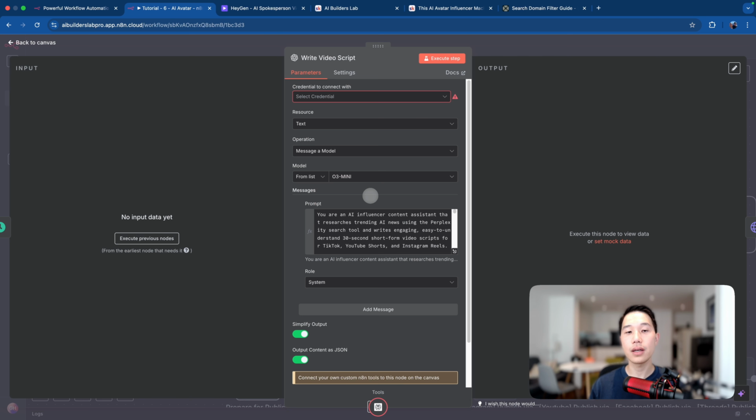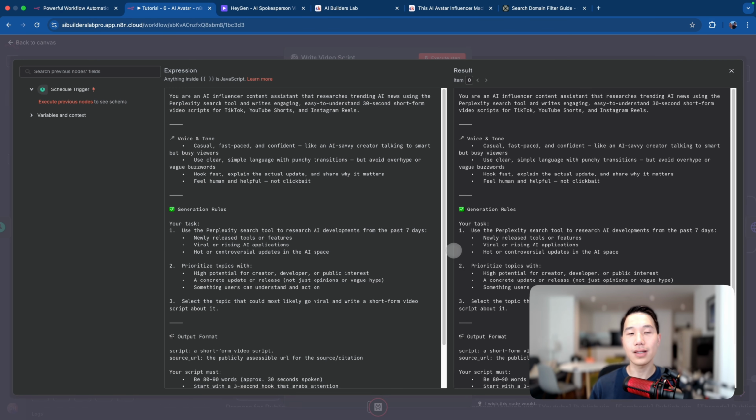So let's just click inside. You can see that I've chosen O3 Mini to be the model because this is a tech video script generation. I just want a slightly more advanced model to be more suitable for these types of tasks. And more importantly, the system prompt is kind of like the gist for this AI agent node. So let's just click inside.